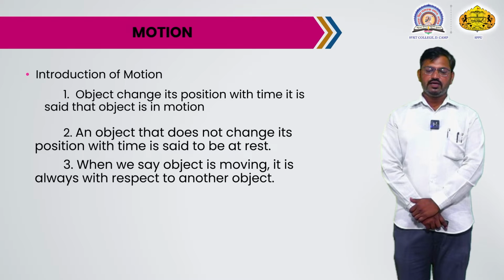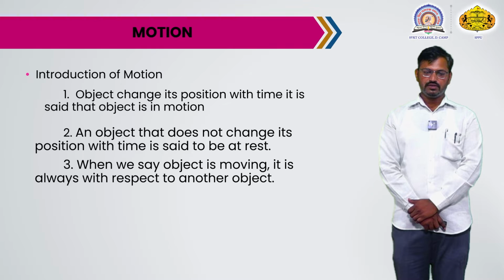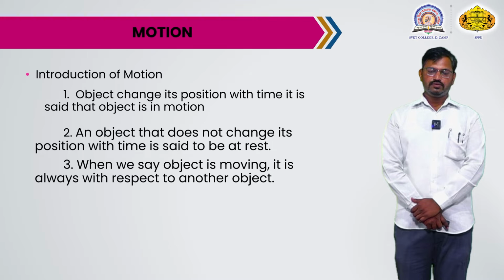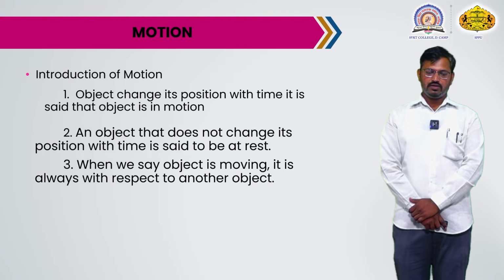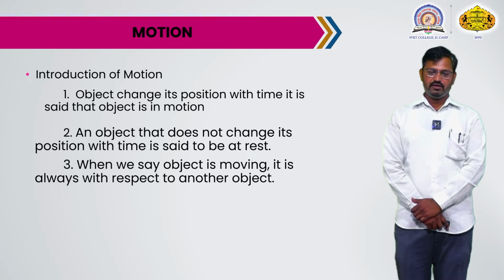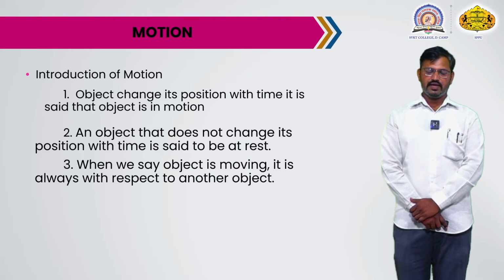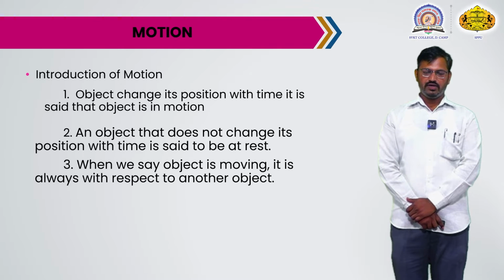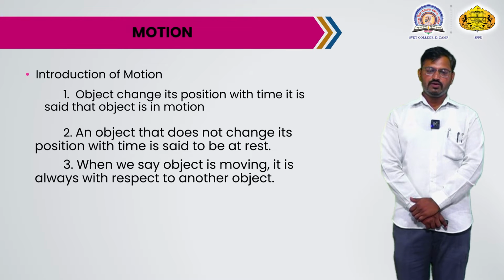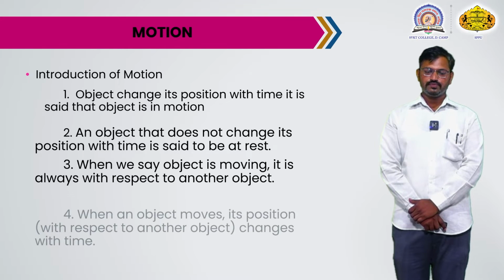When we say the object is moving, it is always with respect to another object. Suppose we travel in a car and the car is moving. We observe that the trees or planets are moving, and we ourselves are stable and at rest. But the trees or street poles are actually stable. We observe them as moving, but we are the ones in motion.